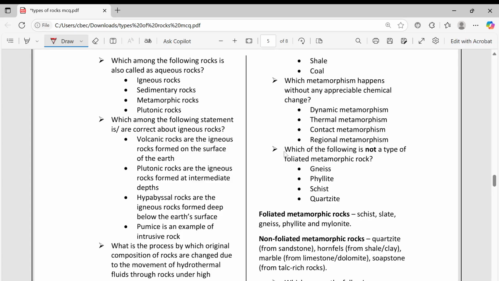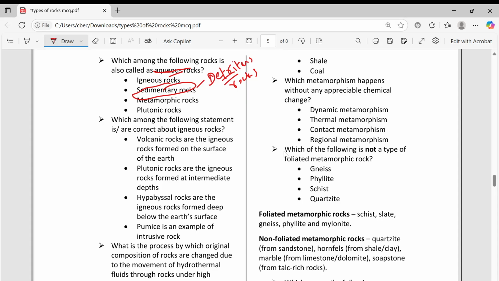Which among the following rocks is called aqueous rock? Aqueous rock is called sedimentary rock. It also has stratified layers, stratification. It is also called detrital, because all the dead plants and animals settle or sediment, and they convert through the process of lithification. Through the lithification process, they convert into sedimentary rock over millions of years.